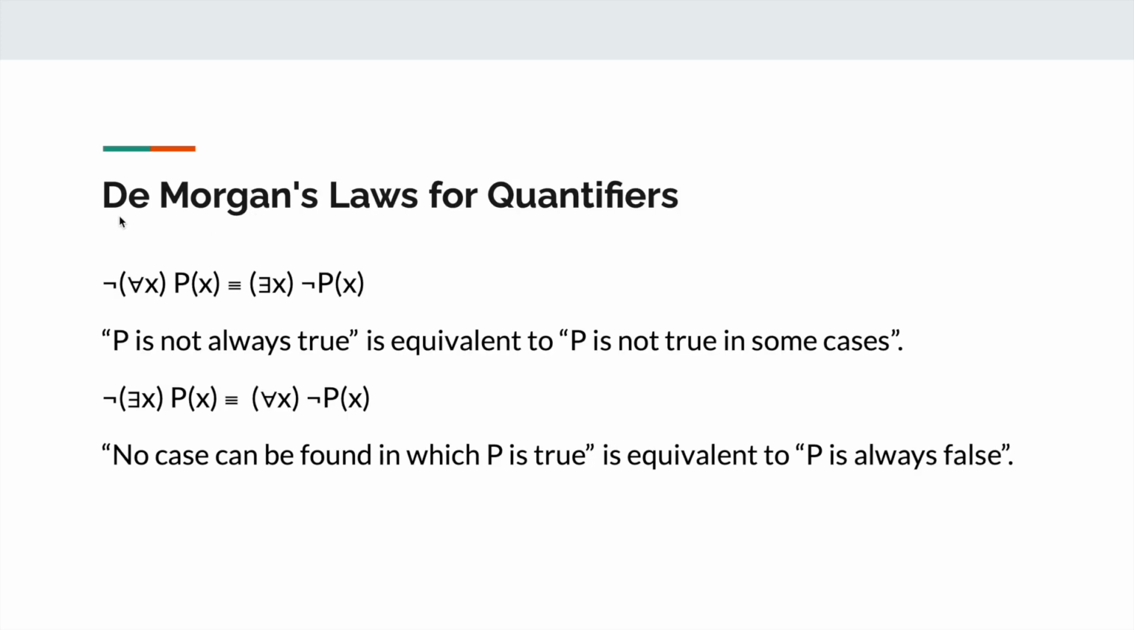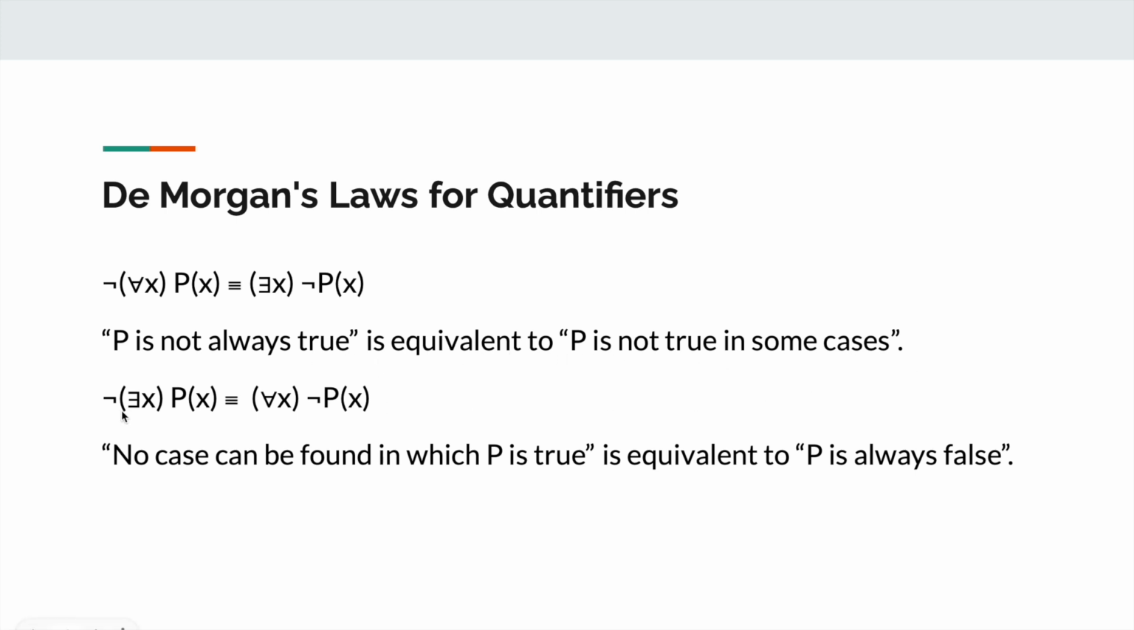So we introduce an important concept which is called De Morgan's laws for quantifiers. The negation of "for all x, Px is true" is equivalent to "there exists some x such that Px is false". We may understand the statement like this: P is not always true is equivalent to P is not true in some cases.